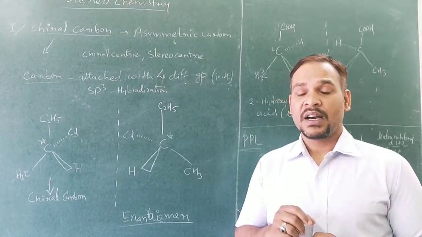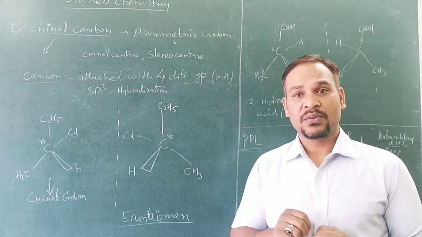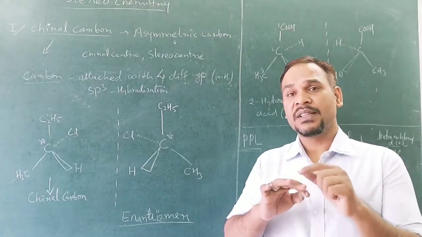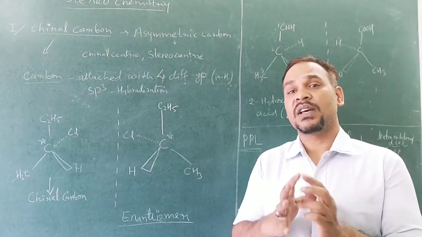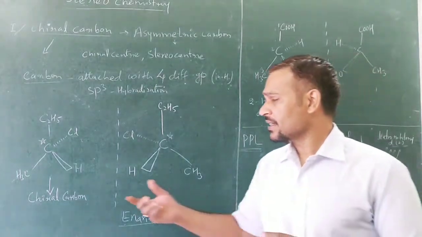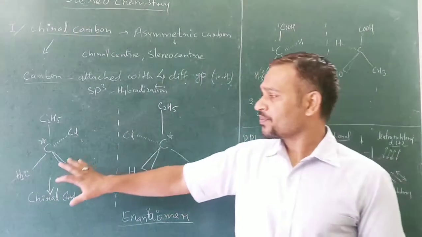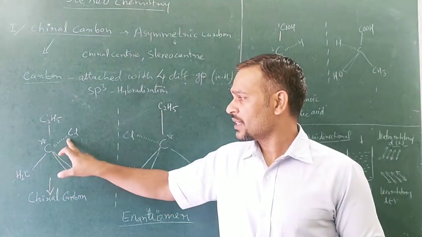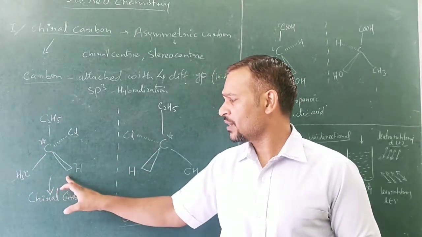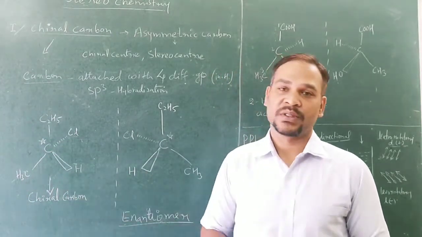You know that carbon is tetravalent, and in all four valencies it is attached to different groups including hydrogen. See here one example. Here you can see the carbon is attached to chlorine on one side, ethyl on another side, methyl on another side, and here you can see it is hydrogen.